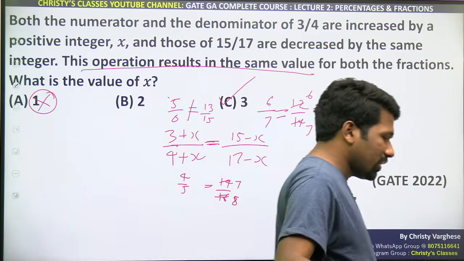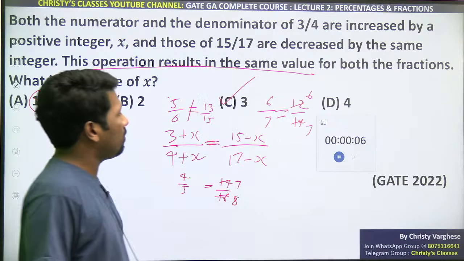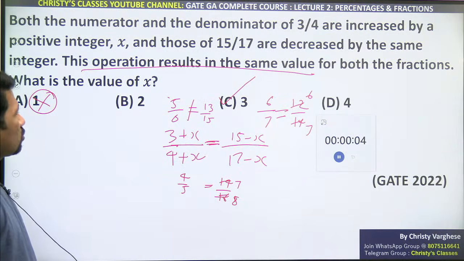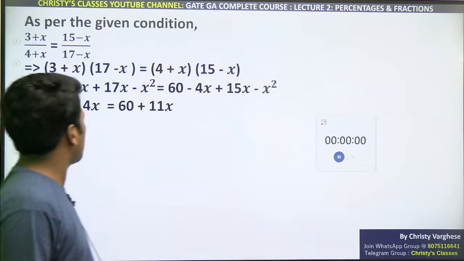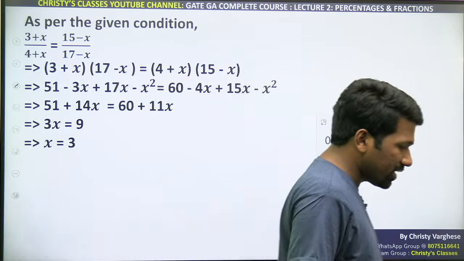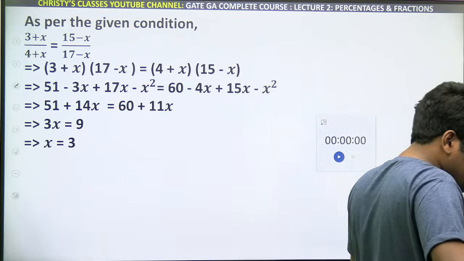Are you all understanding? So here you can use a combination of the direct method and the elimination by substitution method together. Otherwise, to do it by the direct method, you have to form a quadratic equation, cancel and find it. That may take extra time in my opinion. That is why